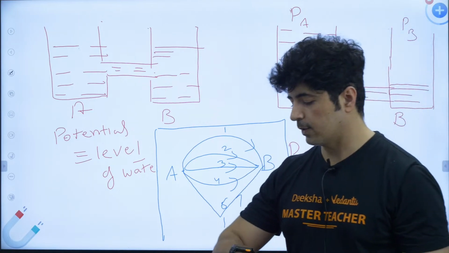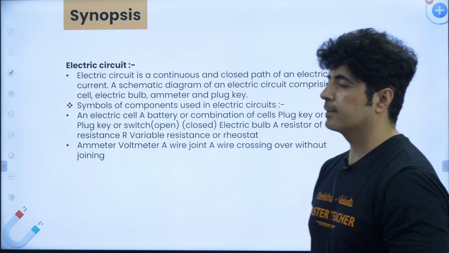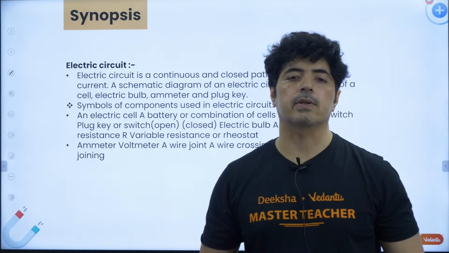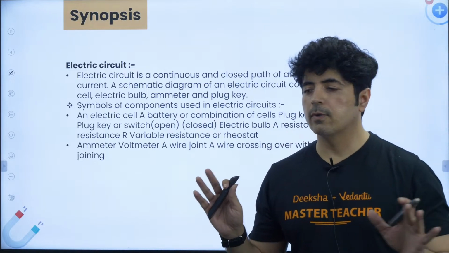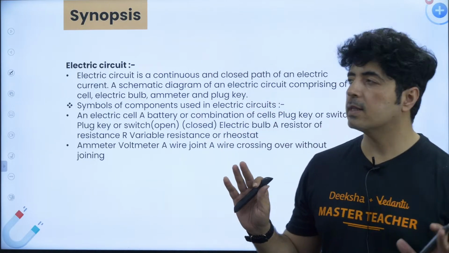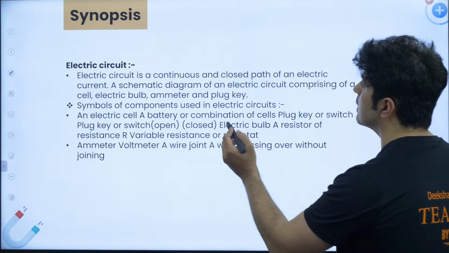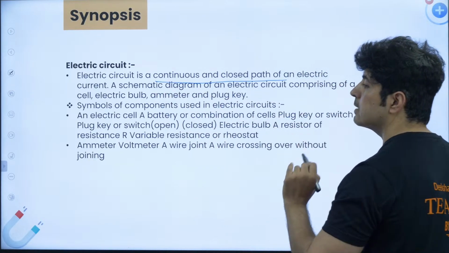Let's go forward with our chapter. Now this is the next part, electric circuit. Now what is an electric circuit? Everything is sorted out using the circuit. Now what is a circuit? Circuit is a continuous and closed path. Remember, this is a very important statement, guys. Continuous and closed path.